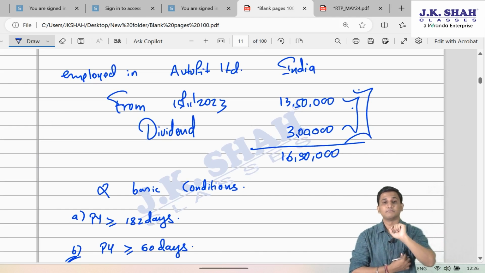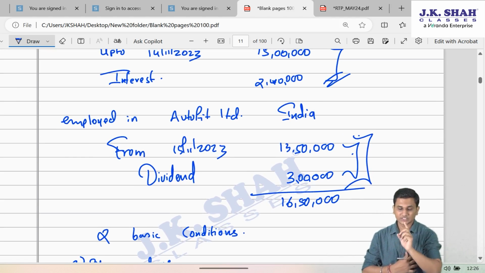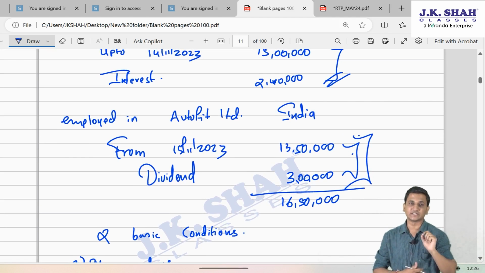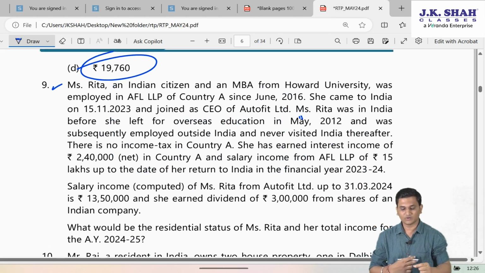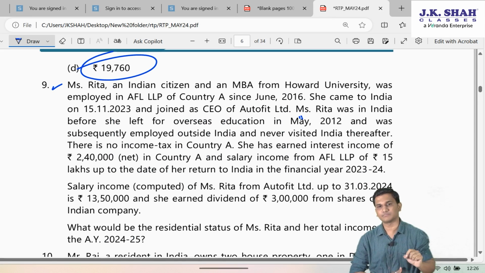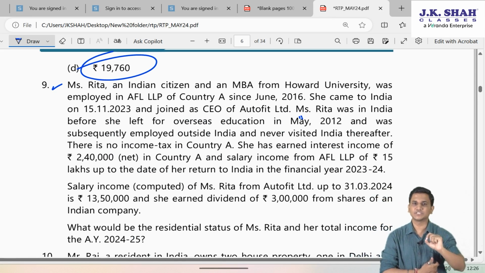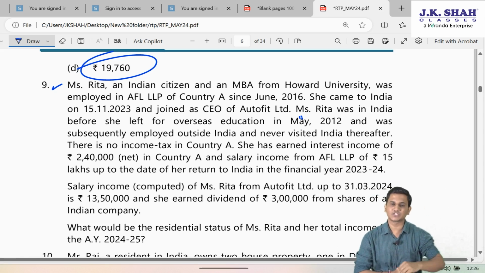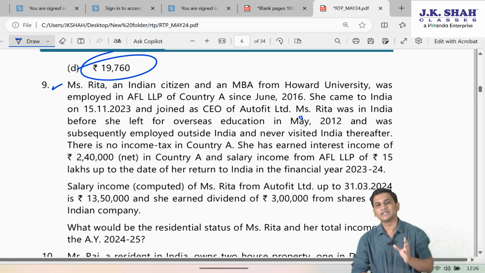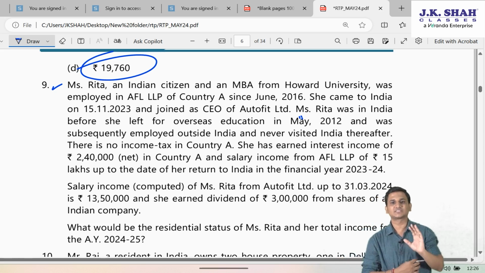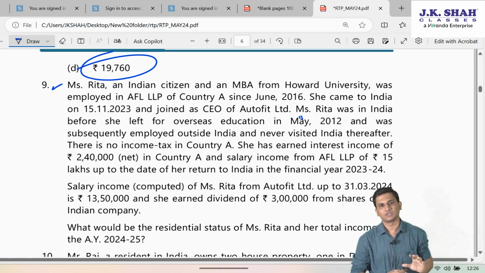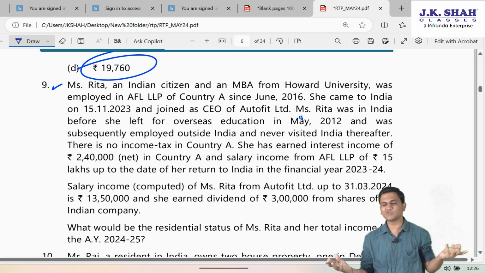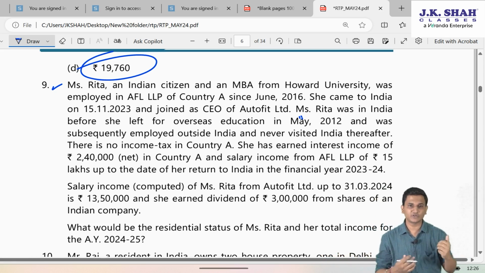Why? Because friends, she is not coming to India for visit. See friends, she has come to India on 15th November 23 and joined as a CEO of Indian company. And since the question is not telling anything after that, whether she is again going back or not, it is implied that she has come here permanently. Like there is some degree of permanence involved. Even though in future she may again go back, but that is in future. We never know right now.